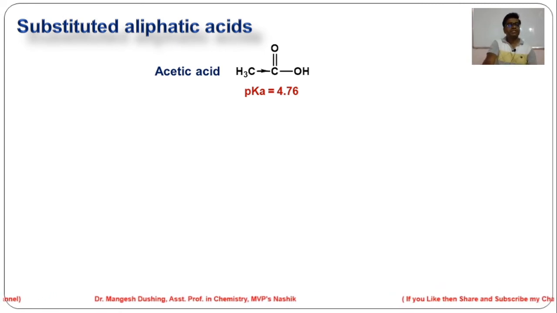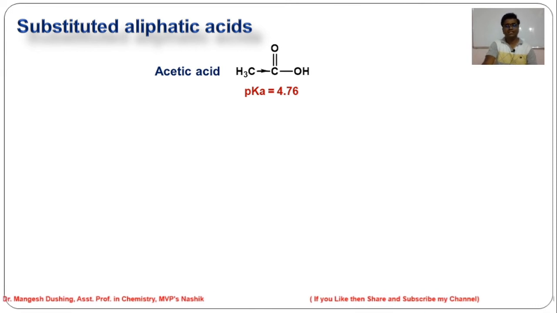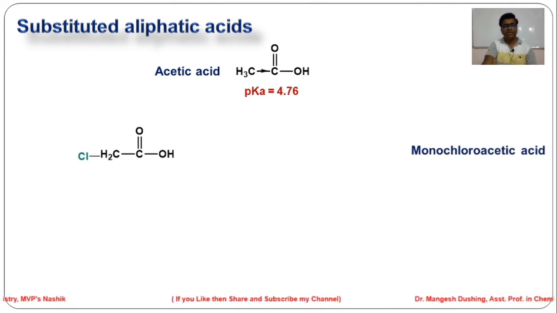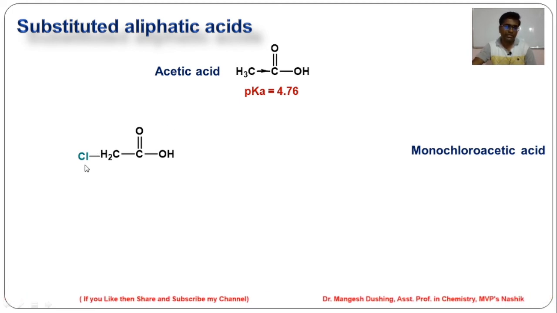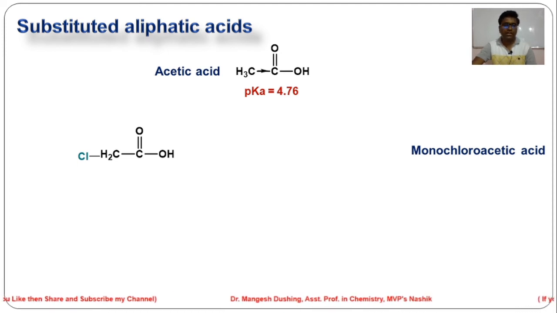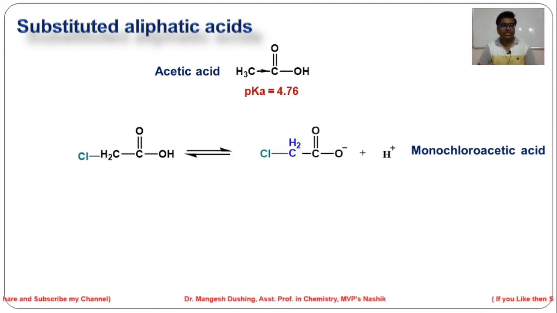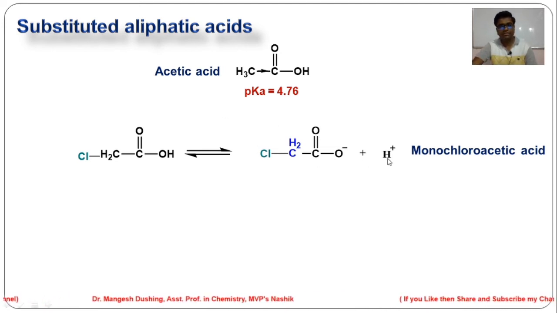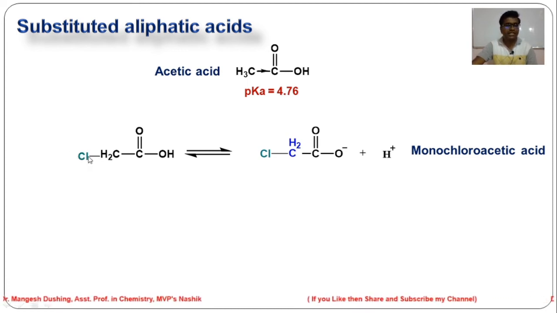Now, we will see some substituted aliphatic acids. For example, acetic acid, CH3COOH, pKa value is 4.76. If we replace one of the hydrogens of this methyl group by chlorine, it is called monochloroacetic acid. After dissociation, it forms this conjugate base and H plus ions. Chlorine is an electronegative atom, it has a minus I effect.